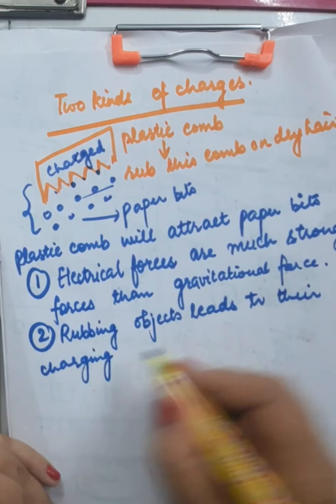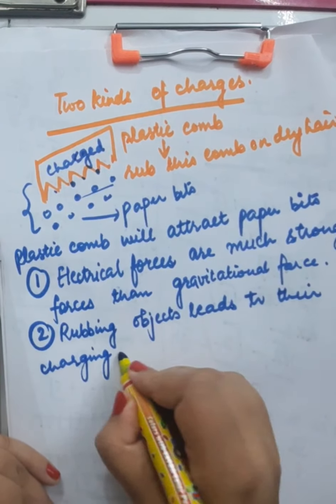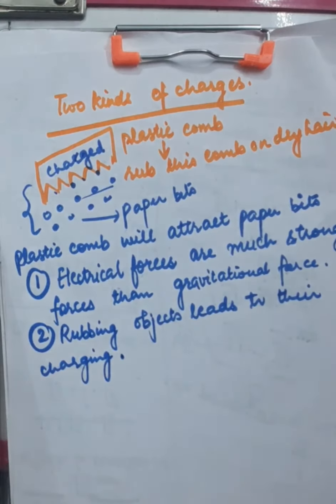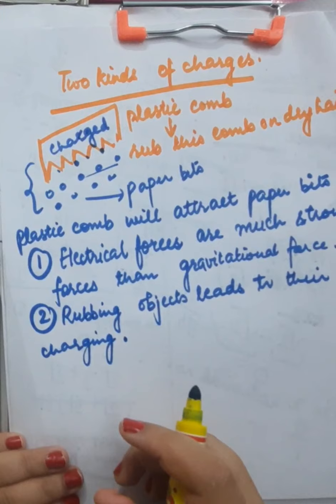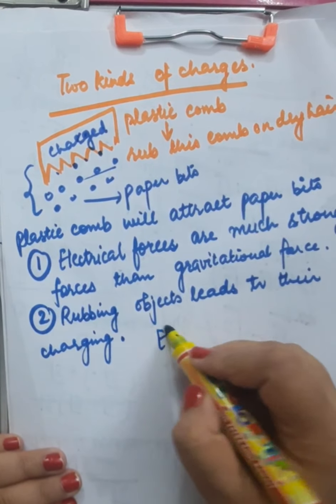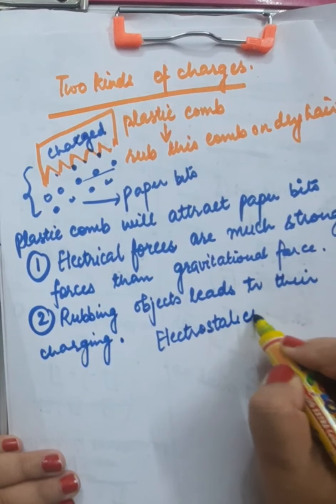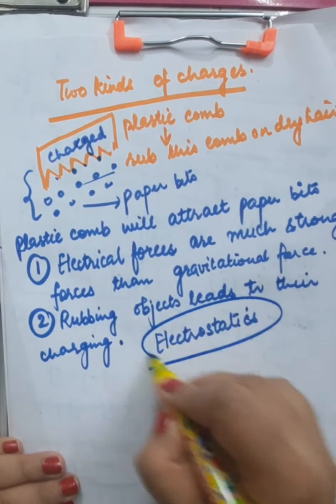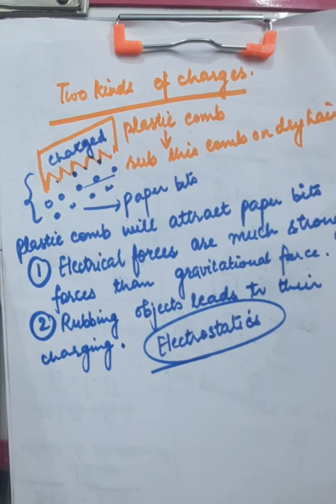So rubbing objects leads to their charging. So we have to study all this under electrostatics. Now we will continue our discussion on two kinds of charges.